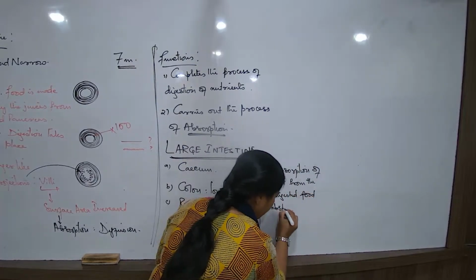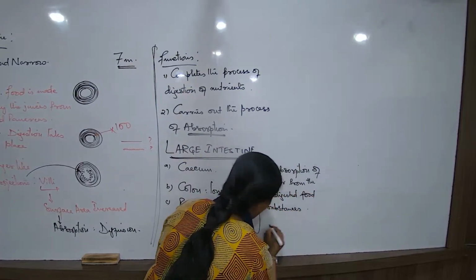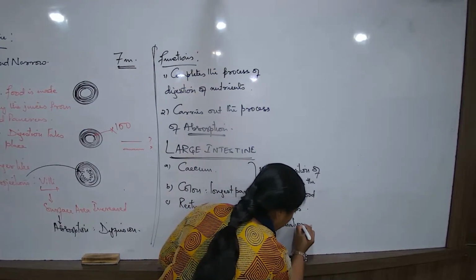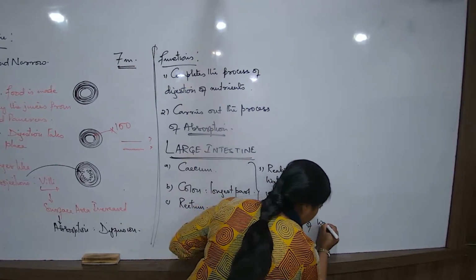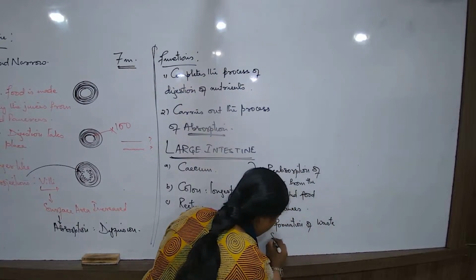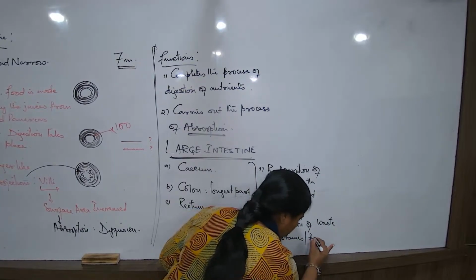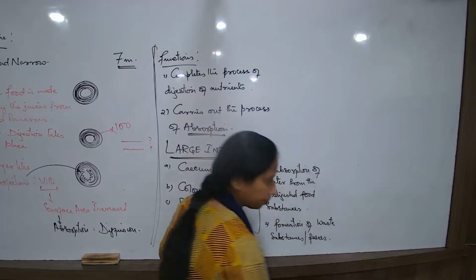So this is one function. And what is the second function? The second function is the formation of the waste substances, known as feces.